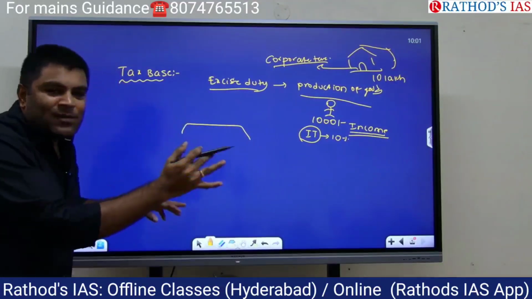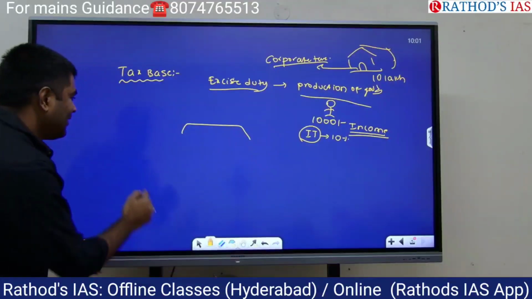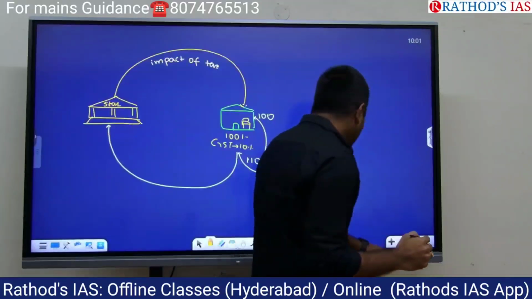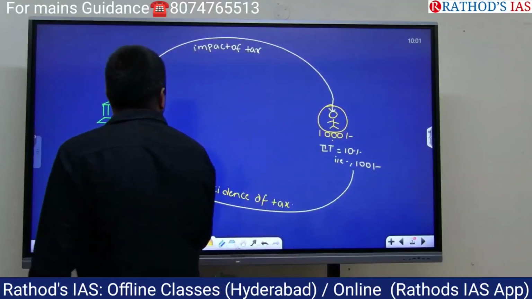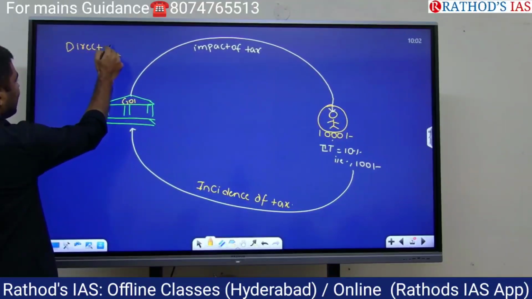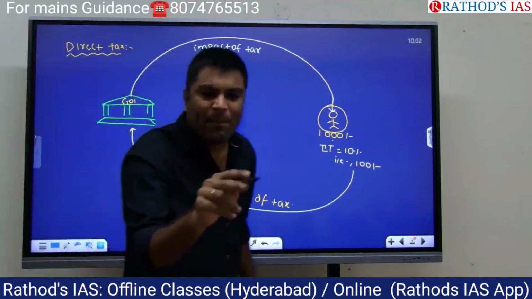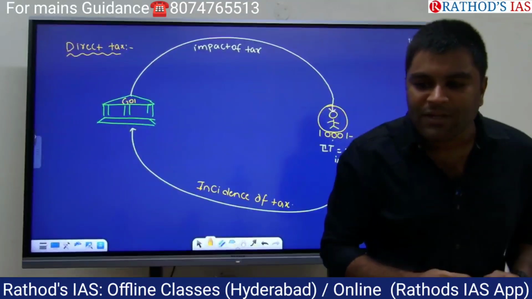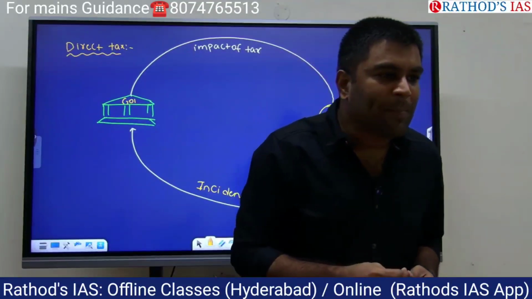We'll understand the concept, we'll write it, we'll understand the concept again, a new one, and we'll write it. Tax is a compulsory levy that needs to be paid by economic entities.